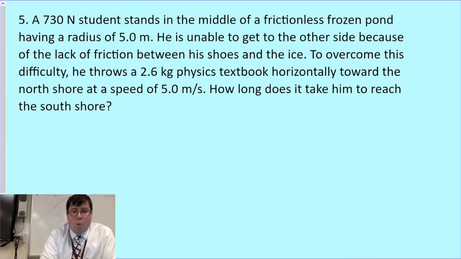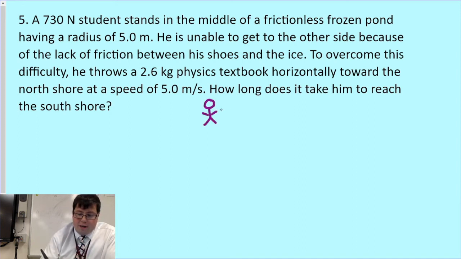Let's take a look at one last type of collision, this time explosions. Here, we have a student who's standing in the middle of a frictionless pond having a radius of 5 meters. He's unable to get to the other side because of the lack of friction between his shoes and the ice. To overcome this difficulty, he throws a physics textbook horizontally toward the north shore at a speed of 5 meters per second. How long does it take him to reach the south shore?